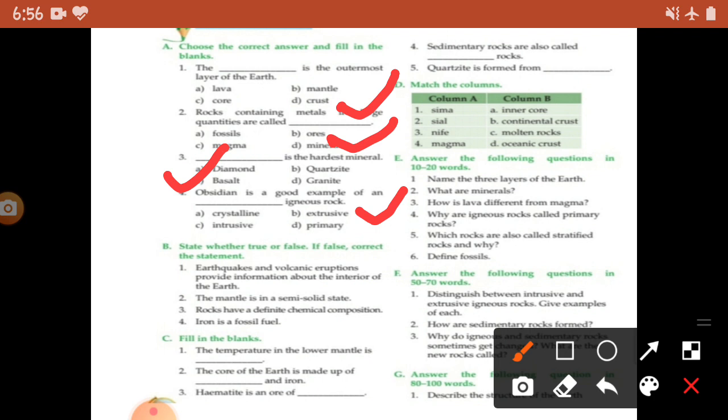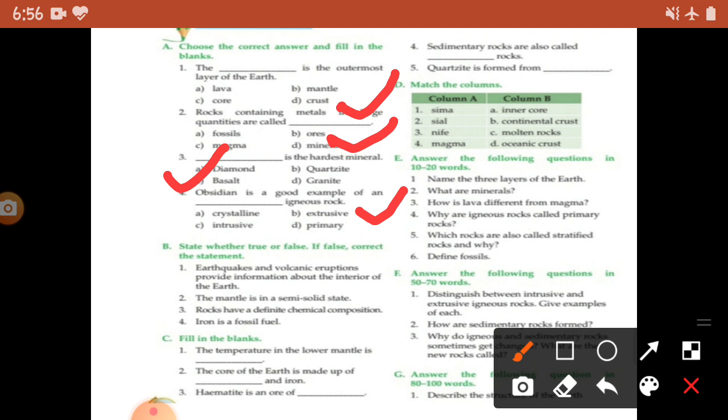Next we have question number 4, which is: sedimentary rocks are also called blank rock. So sedimentary rocks are also called sediments rock. Quartzite is formed from, so quartzite is formed from sandstone. Okay, next we have match the column.